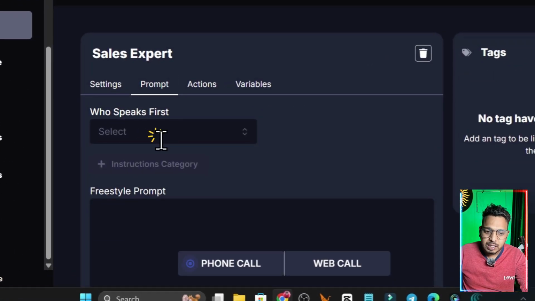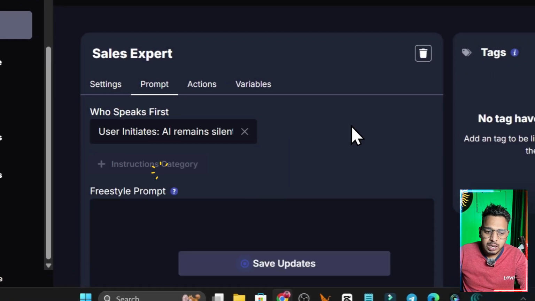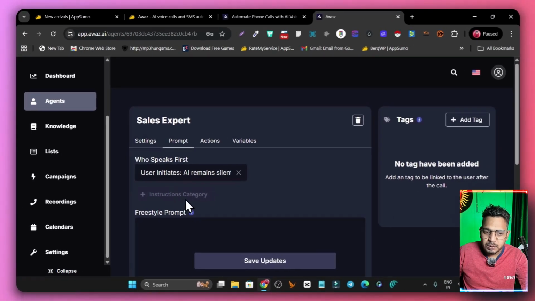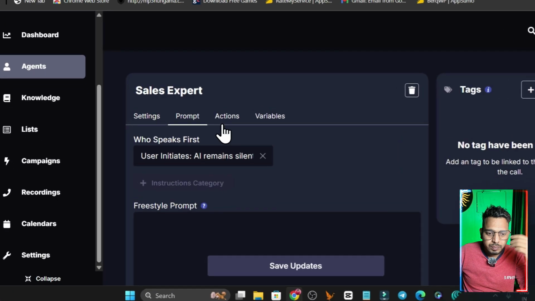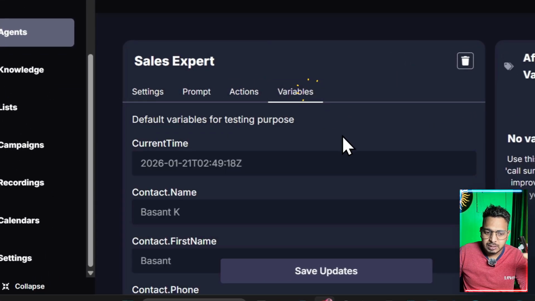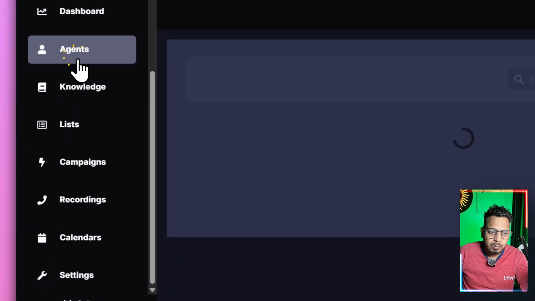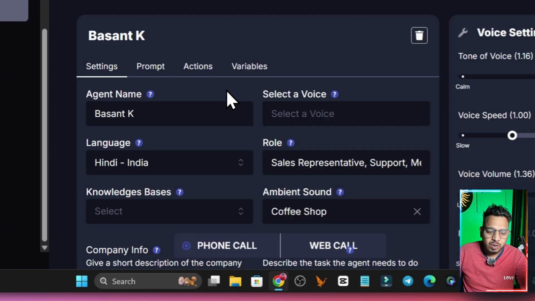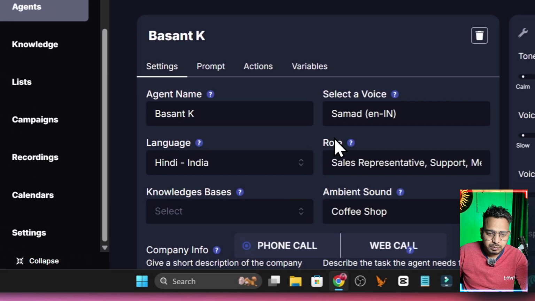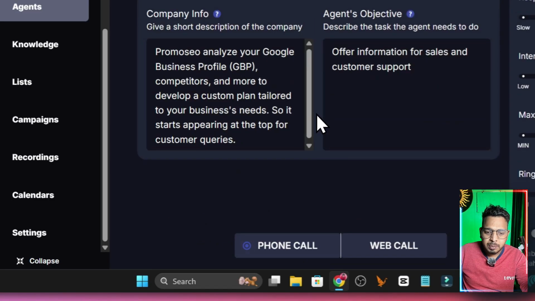Now this is the prompt section where we customize the prompts. This is the prompt, this is the freestyle, this is the actions, and these are the variables. So all of this is showing up. I'm going to open my already designed agent. You can see everything is set up here.